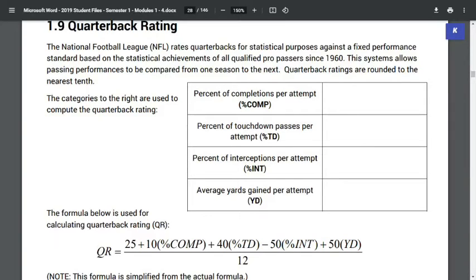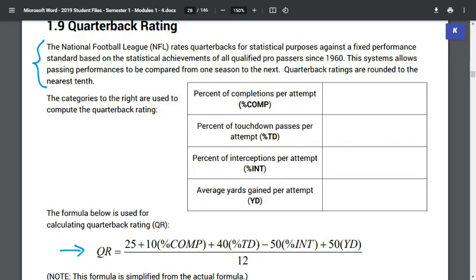All right, so we're going to look at quarterback ratings. This little blurb right here kind of explains the concept of it, and then this nice, beautiful equation down here is what we're going to use for quarterback rating. Of course, you're never going to have to memorize this. You'll have it with open notes on tests, quizzes, all that fun stuff. But before we dive into solving any of the problems, we have to understand the components of this equation.